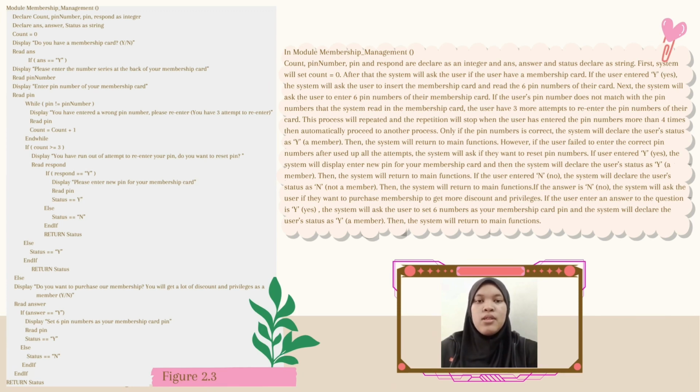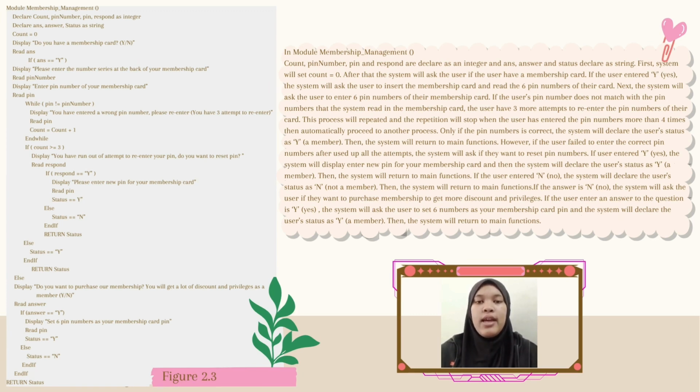However, if the user fails to enter the correct PIN numbers after using up all the attempts, the system will ask if they want to reset the PIN numbers. If the user enters Y, the system will display "enter new PIN for your membership card," and then the system will declare the user status as Y. Then, the system will return to the main function. If the user enters N, the system will declare the user status as N. Then, the system will return to the main function.